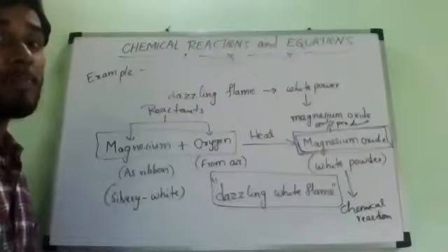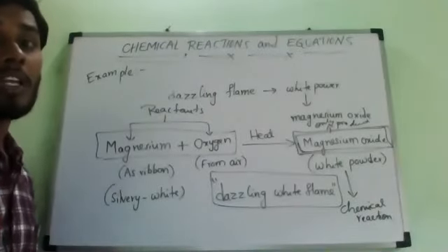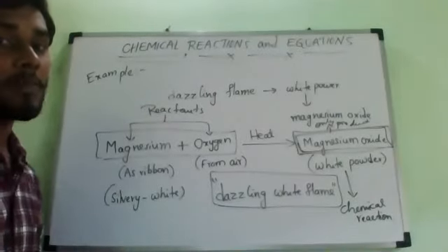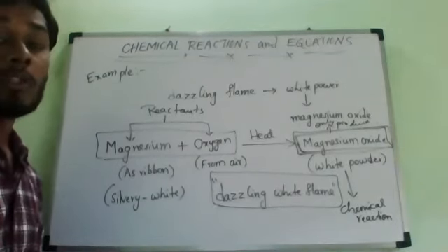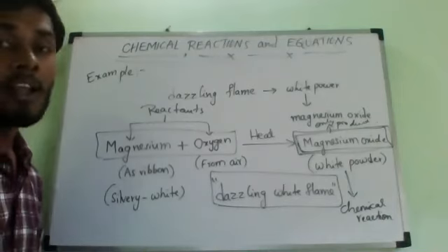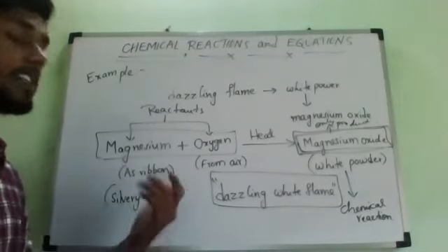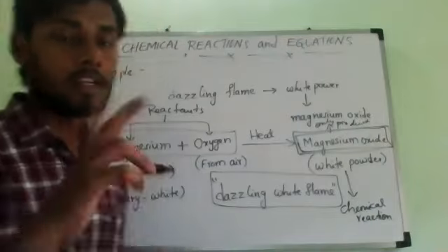This magnesium ribbon usually has a coating of magnesium oxide on its surface, which is formed by the slow action of oxygen of air on it, as well as magnesium carbonate. That already I told you.